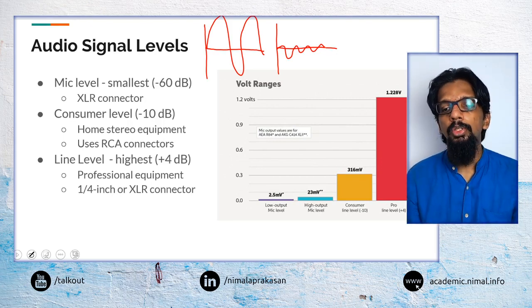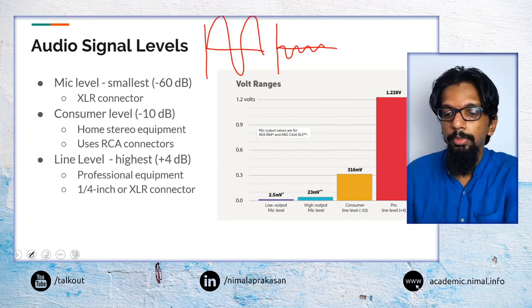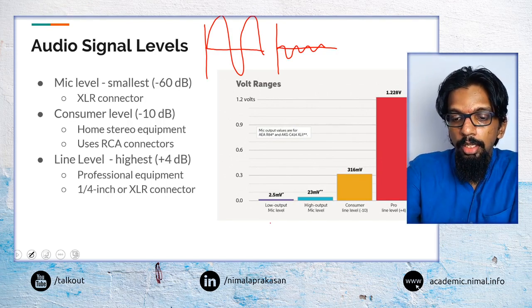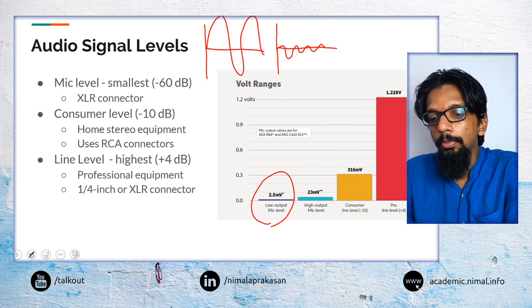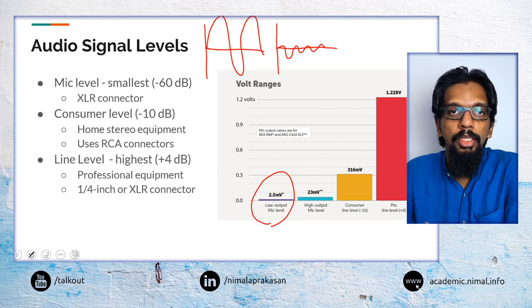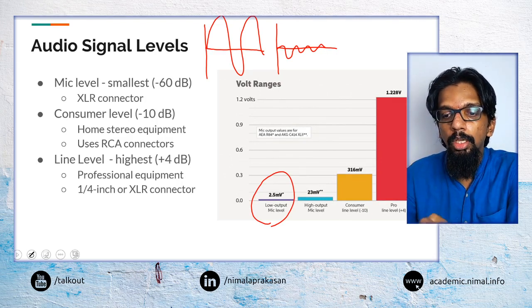So when we think about common types of devices that we may come across, say normal microphones that we may use, they may produce a very low voltage, especially dynamic microphones that we may be talking into.